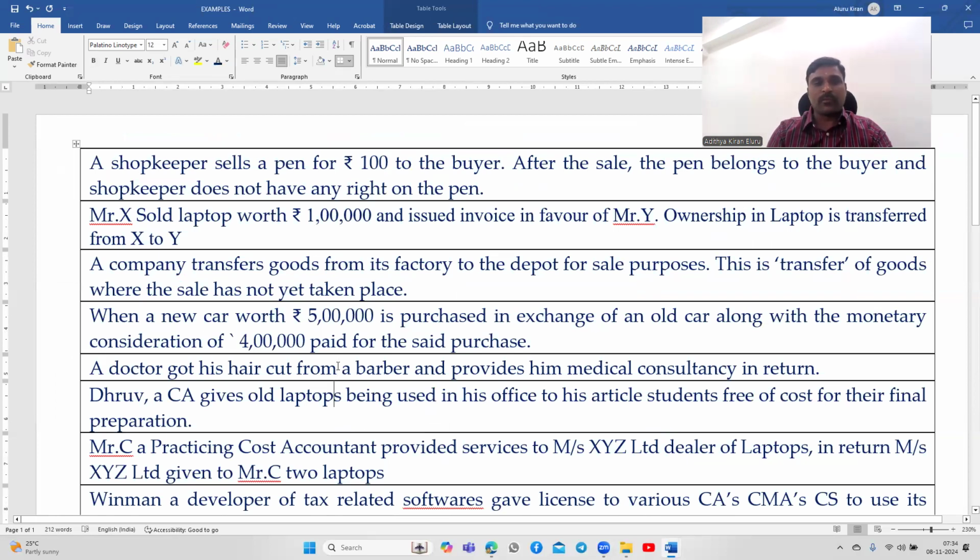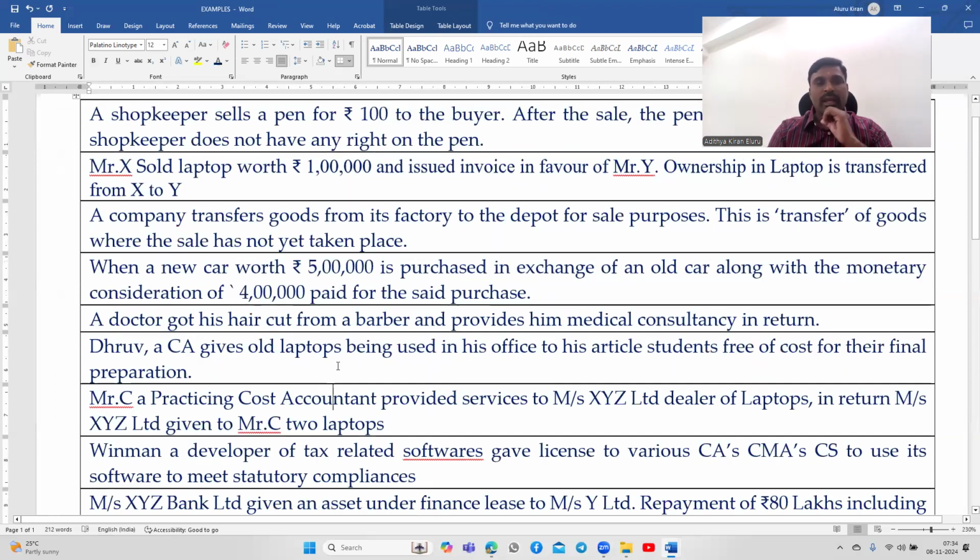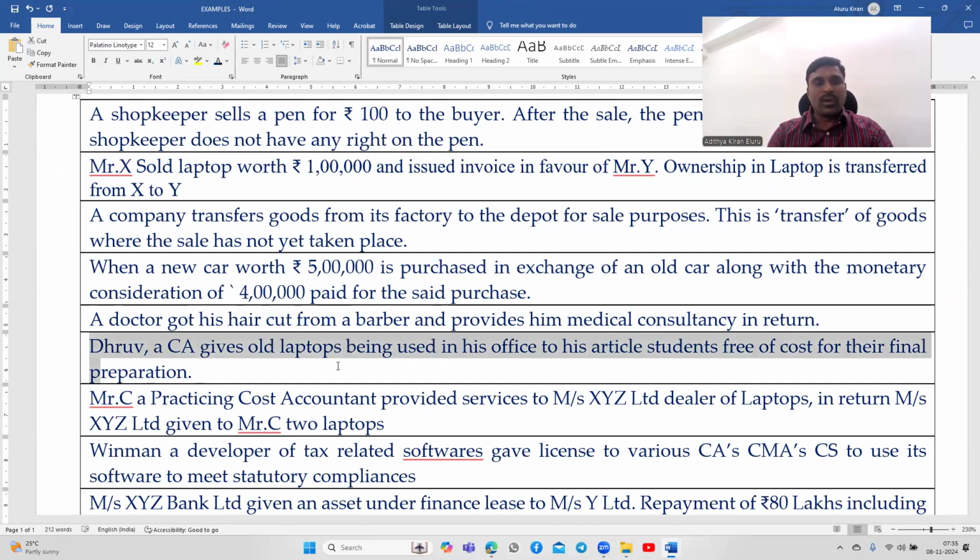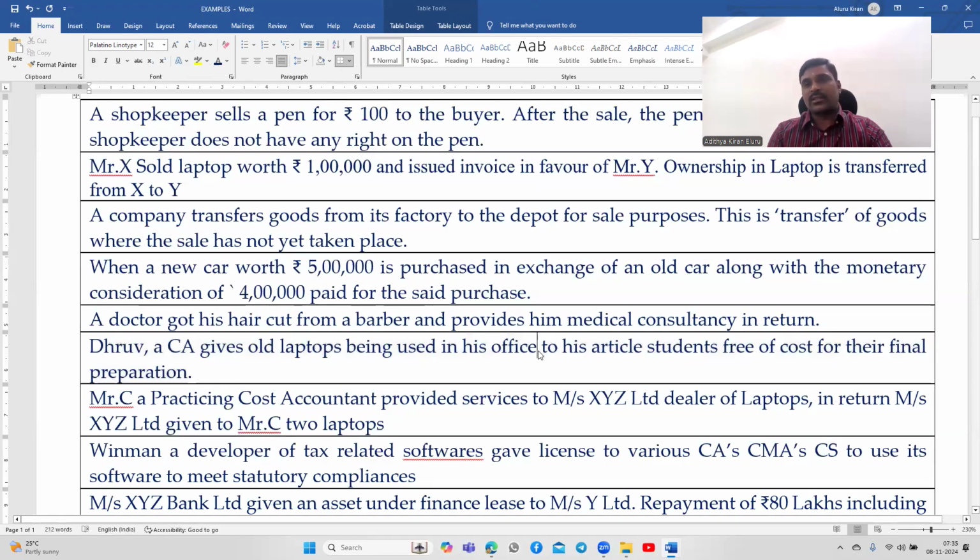Barter involves two supplies. Next, Dhruv, a CA, gives old laptops being used in his office to his article students free of cost for their final preparation. Look at this. So a chartered accountant is giving laptops to his article students. It is not a recurring activity, it is a one-time activity. Okay, it's not that every day he will do that, right? Every day the CA will give professional advice, not free laptops to the students. This is once in a while.